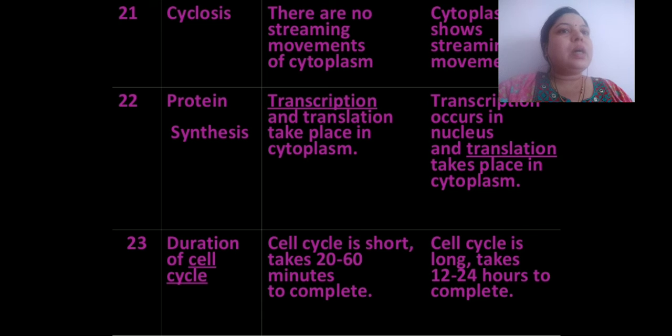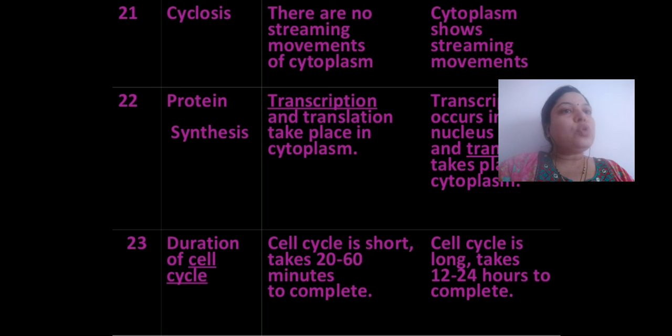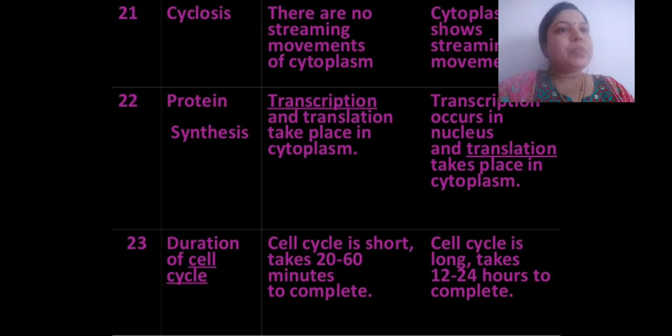Cyclosis: there is no streaming movement inside the cytoplasm of prokaryotic cell, whereas cytoplasm shows streaming movement, that is cyclosis, in case of eukaryotic cell.